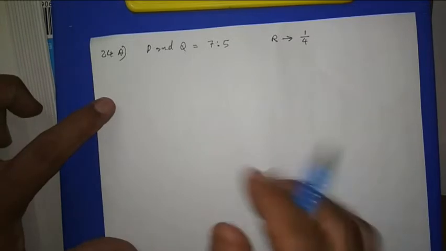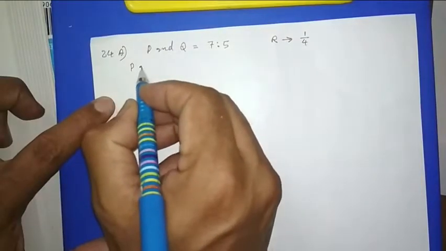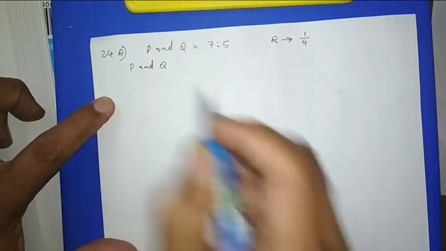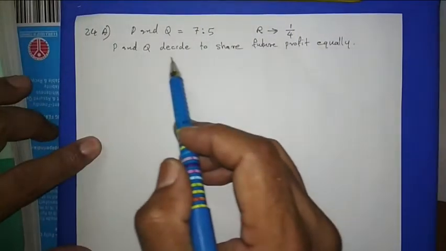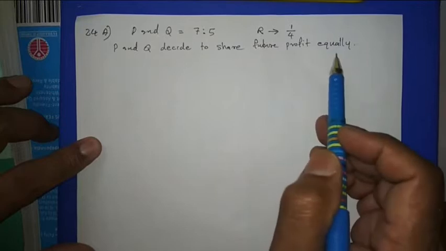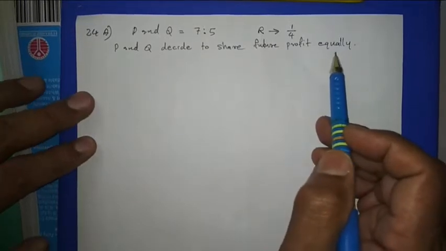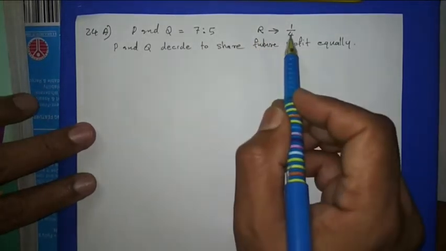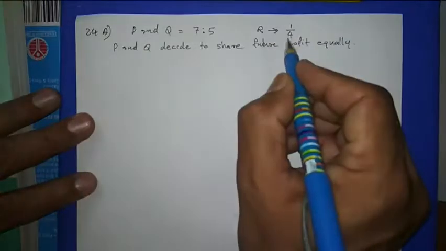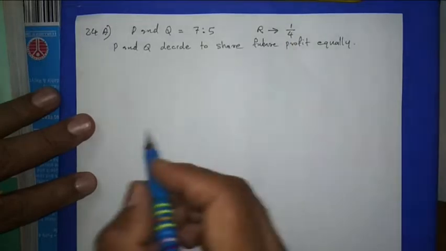So that statement I am also writing: P and Q decided to share future profit equally. Then to find the new ratio, the new partner's share is 1/4. So after giving 1/4, how much is remaining?